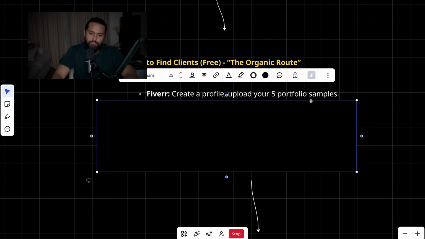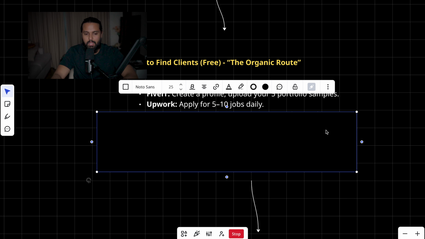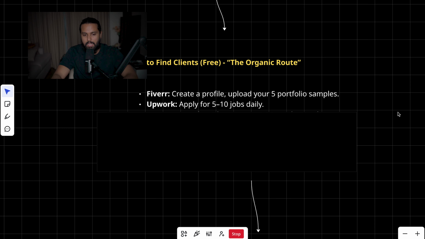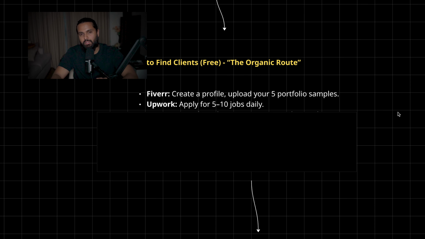And also, Upwork is another freelancing platform out there. You can apply for 5 to 10 jobs daily. There's a slight difference between Fiverr and Upwork. Through Fiverr, mainly clients come to you, and on Upwork, clients post job postings, and you can apply to them. Once you get selected, you can work with those clients. Both are fine. You just have to find ways to stand out from the crowd.